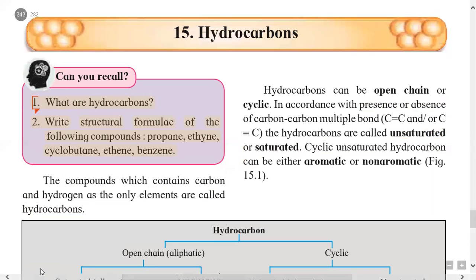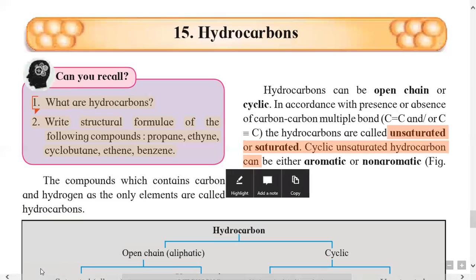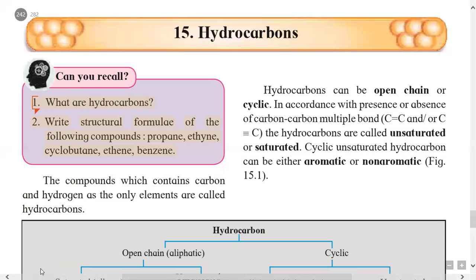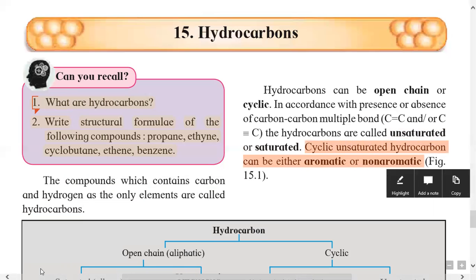Saturated hydrocarbons contain carbon-carbon single bonds in their molecules, but unsaturated hydrocarbons contain either carbon-carbon double bond or carbon-carbon triple bond in their molecules. These cyclic compounds may be of aromatic type or non-aromatic type.